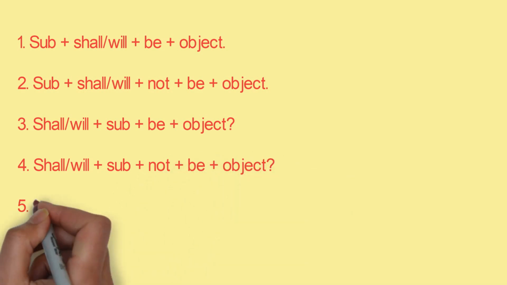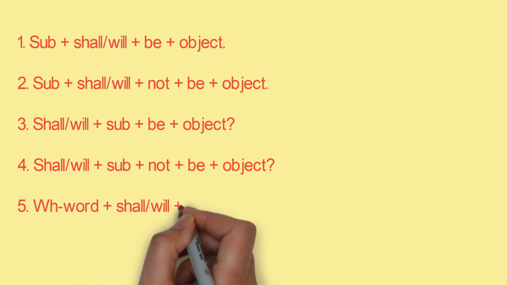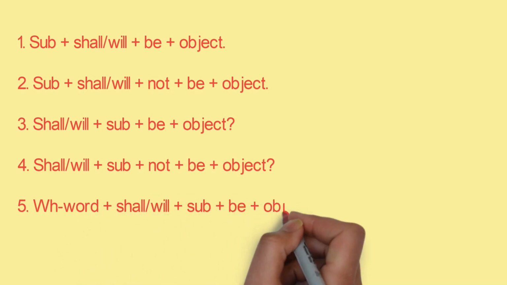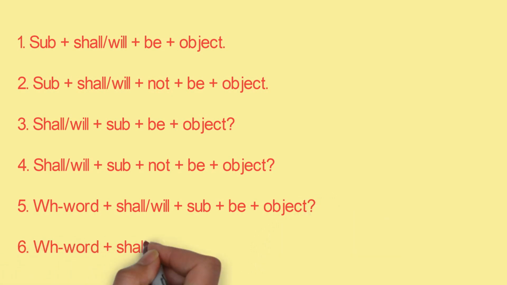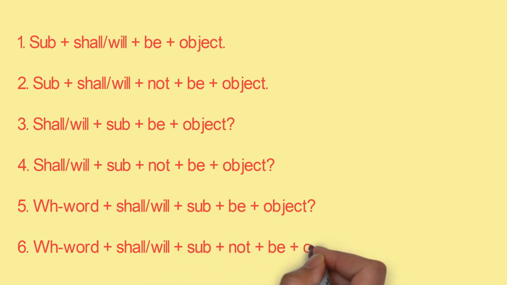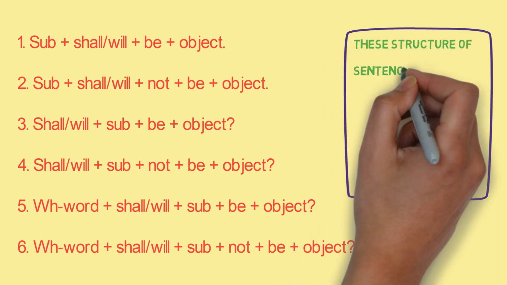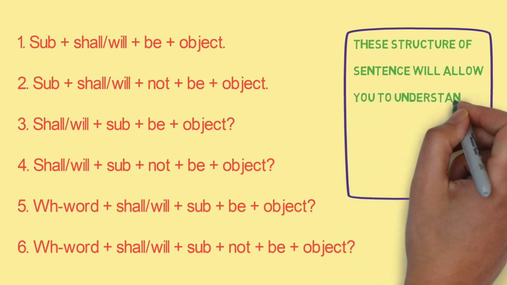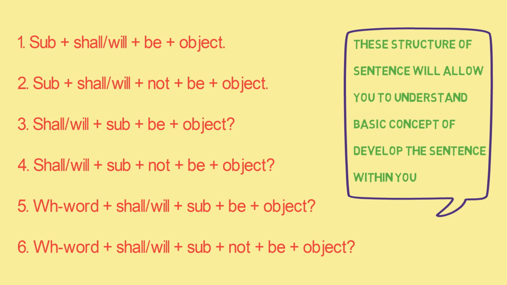Fifth is WH word plus shall be plus subject plus be plus object plus question mark. Sixth is WH word plus shall be plus subject plus not plus be plus object plus question mark. These structures of sentences will allow you to understand the basic concept of developing sentences within you.